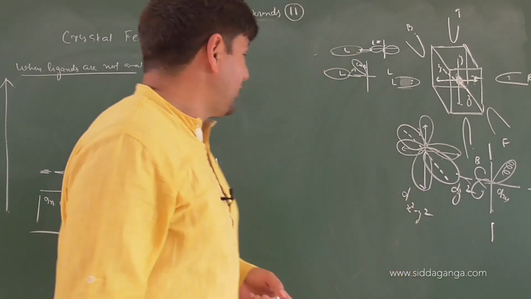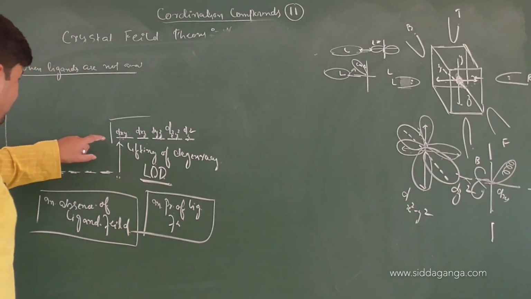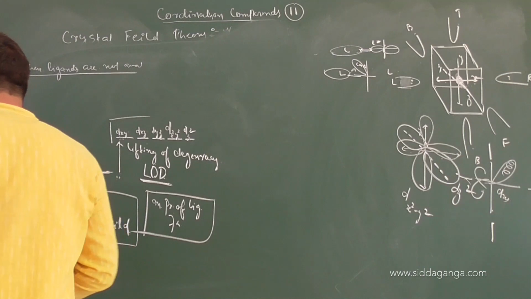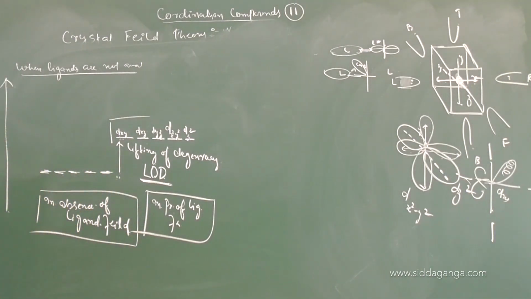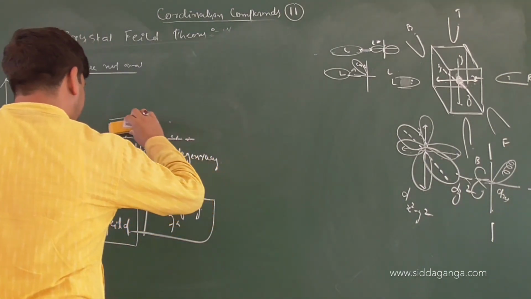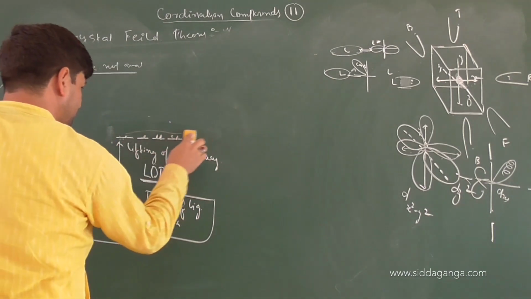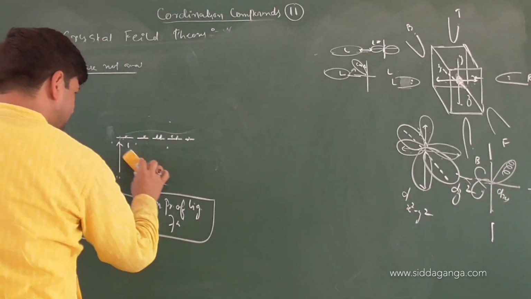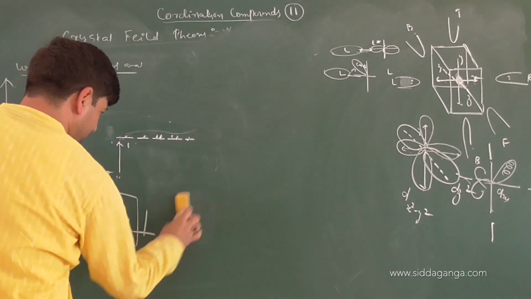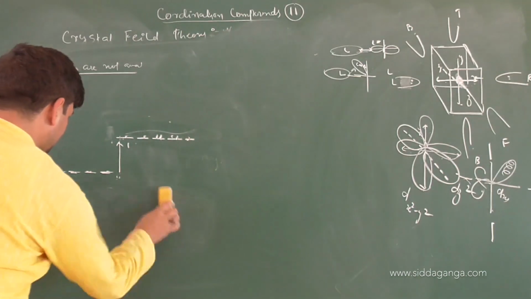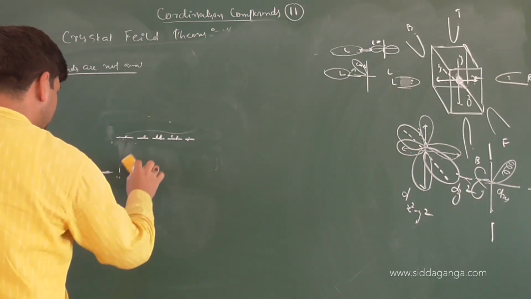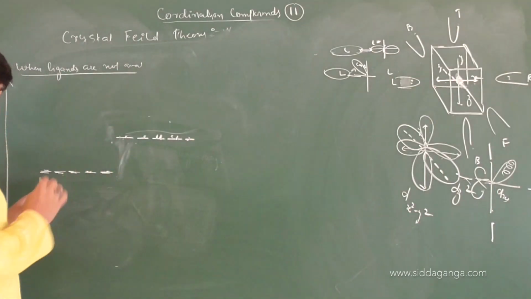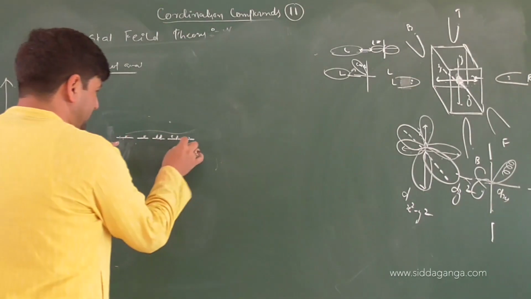So what will happen is, on the whole, children, when the splitting comes into play, the orbital diagram will break. So far it is clear. This is in presence of the field. So I will remove these. So what did you get? You got 1, 2, 3, 4, 5. Correct or not? It has been lifted.